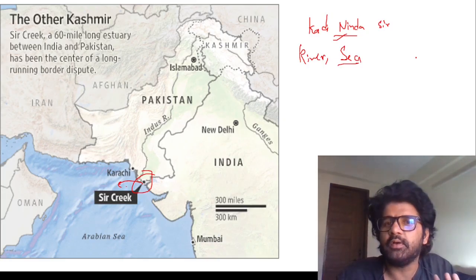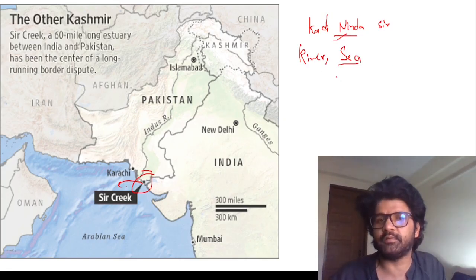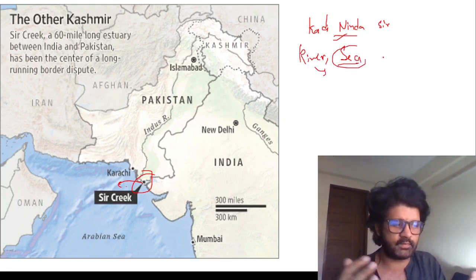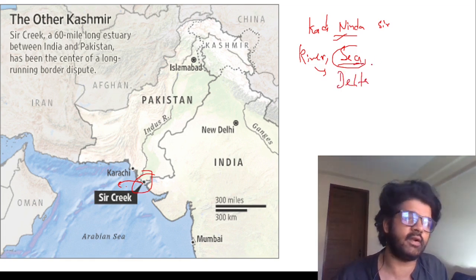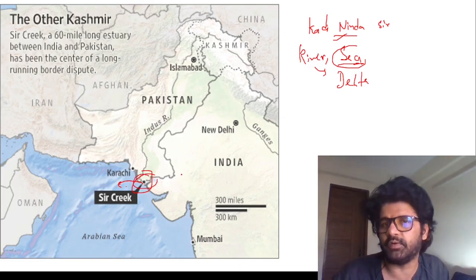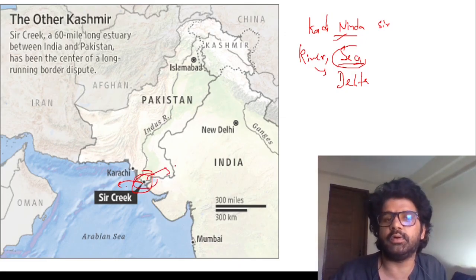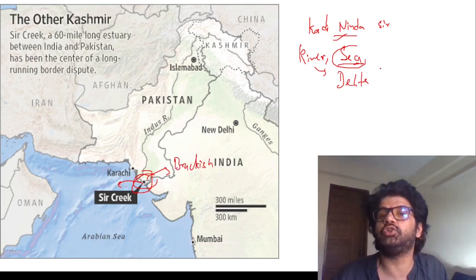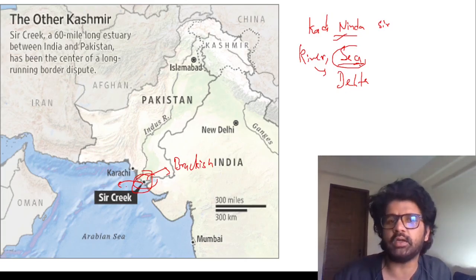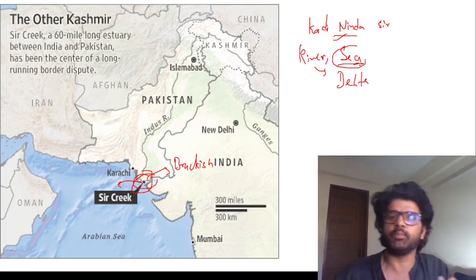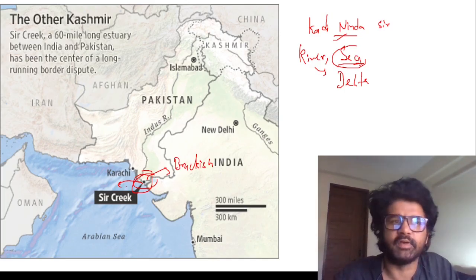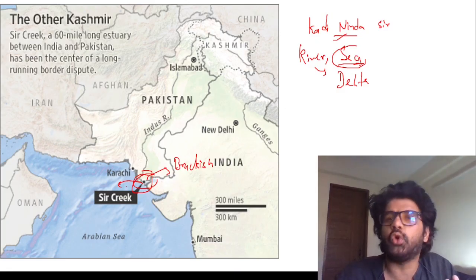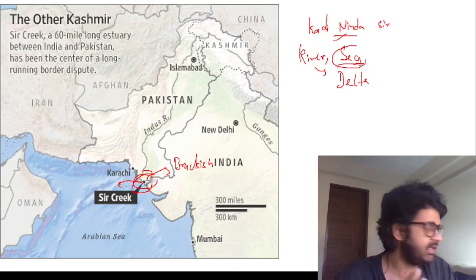When the river becomes more dominant than the sea, river sediments get deposited where they meet, leading to the formation of a delta. But when the sea is more dominant than the river, sea water mixes into the river, making that portion brackish, salty. That happens in an estuary. In estuaries, the sea is the more dominant partner; in a delta, the river is. Sediment deposition of the river happens at the meeting point of river and sea. So remember this: Sir Creek is not a delta, it's an estuary. There, the sea is the dominating factor.